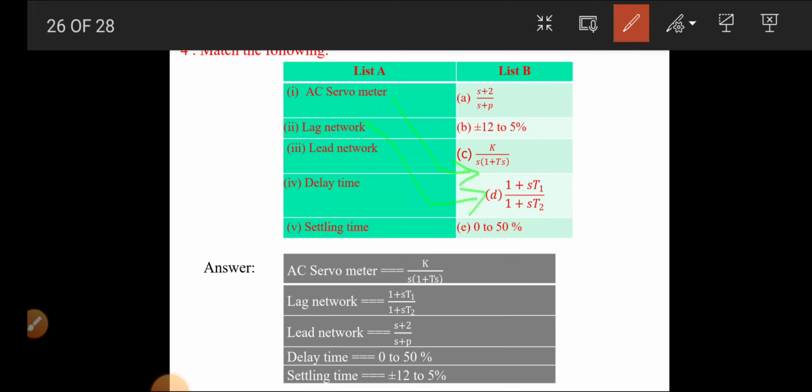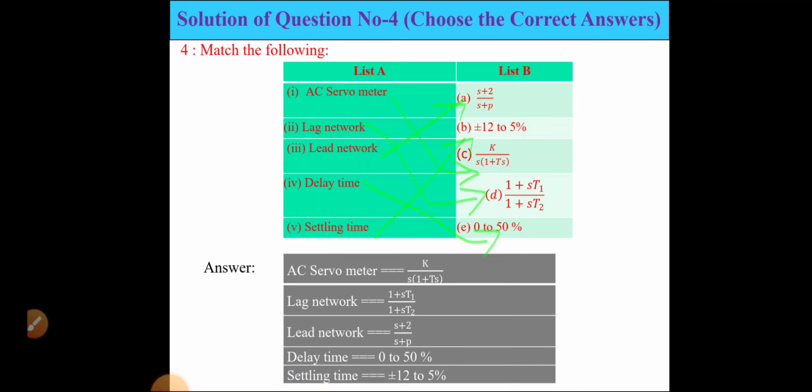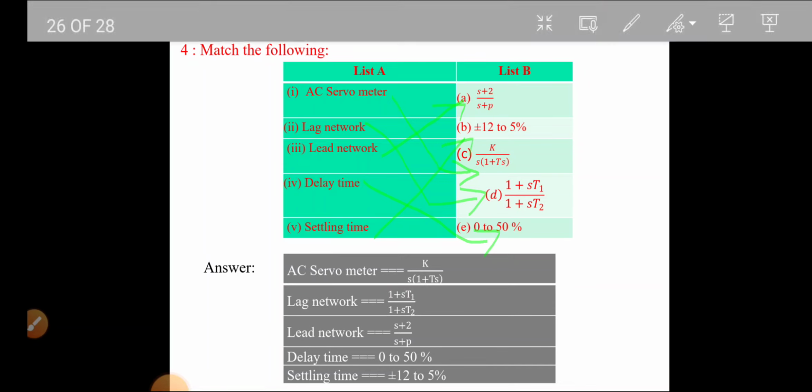And the lead network will be this one. And delay time is 0 to 50%, and settling time is plus minus 12 to 5%. So this is the correct answer sequence.